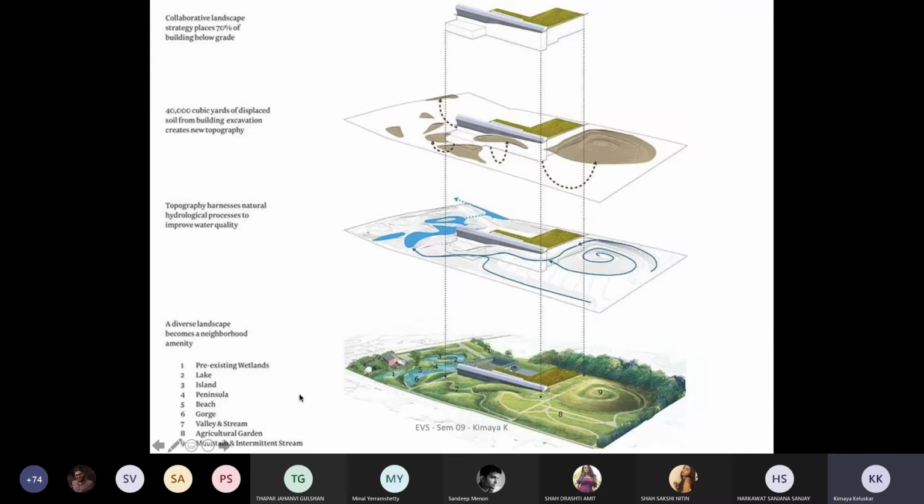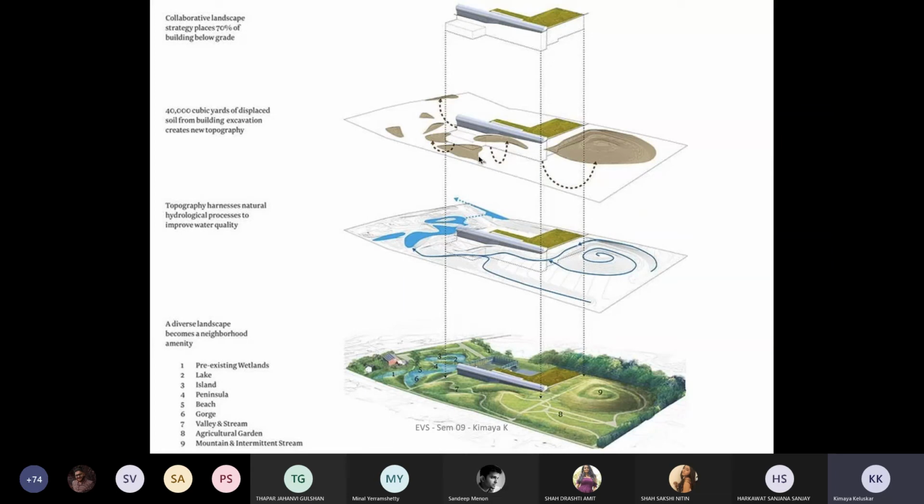So this is the delayering that he does, wherein the collaborator's landscape strategy places 70% of the building below grade. Can you see it in dotted? Only the part that you see in silver is exposed. Otherwise, the rest is all embedded within. 40,000 cubic yards of displaced soil from the building excavation is used to create this new topography. So whatever gets excavated has been used on site. There is zero wastage, zero soil that goes out as debris from the site.